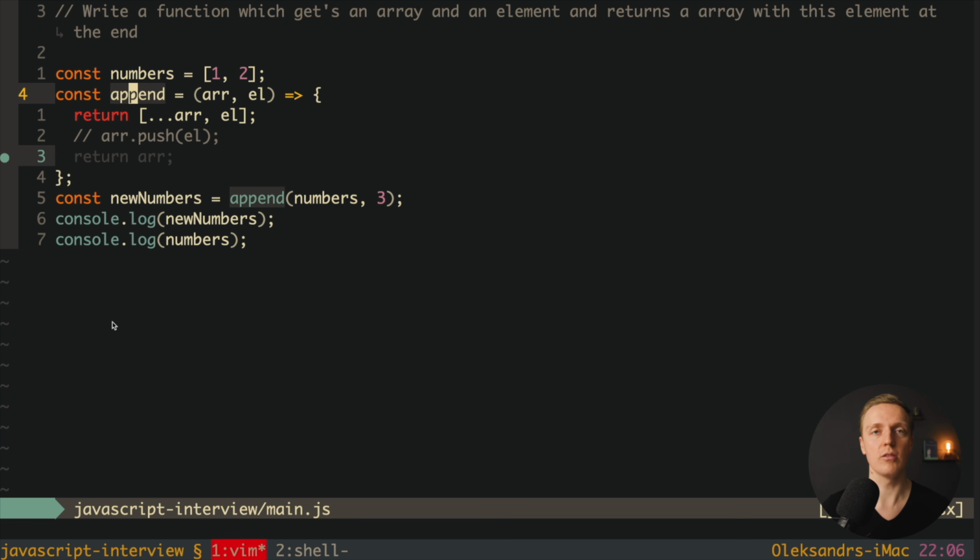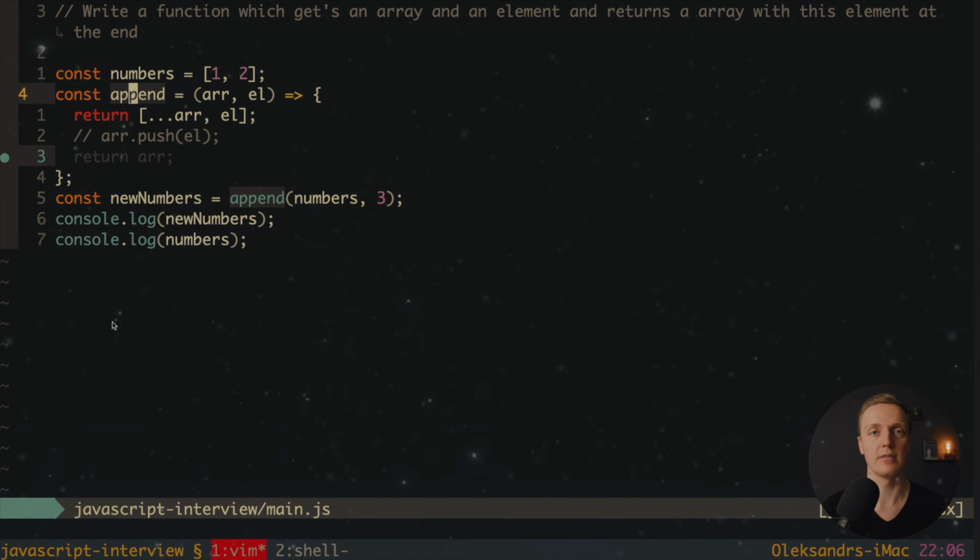And if you didn't know, a function like this is called pure, because first of all, this function will return the same result every single time when we are calling it with the same arguments. And secondly, it doesn't modify any variables outside of our function. This is why this is a safe, pure function.